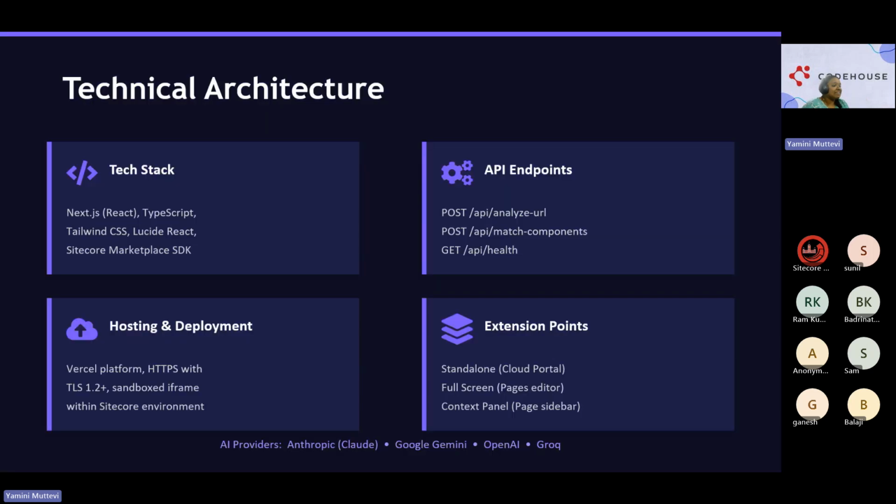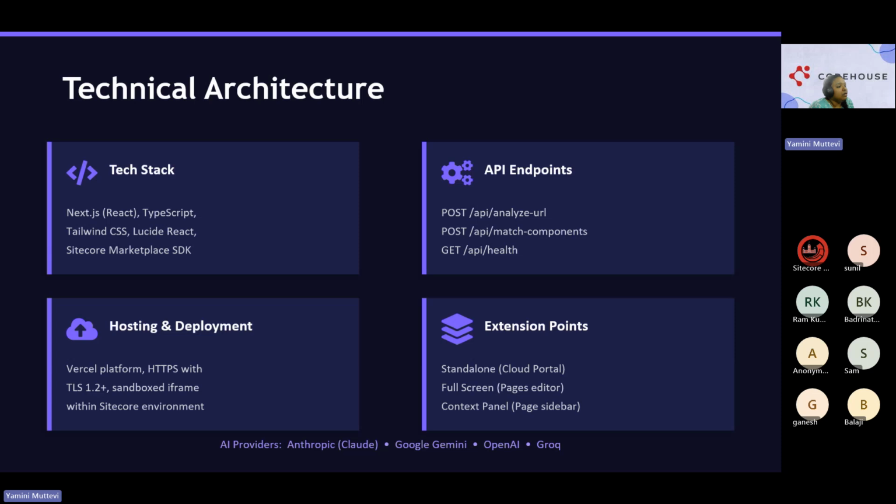Moving on, technical architecture or tech stack. There are four things I would say here: tech stack, API endpoints, hosting and deployment, and extension points. Now, tech stack is simple. We are all using Next.js and TypeScript, supported by the normal SDKs, like the Sitecore Marketplace SDK, with Tailwind CSS as well, and Storybook is also there.